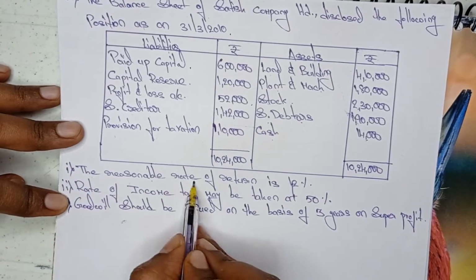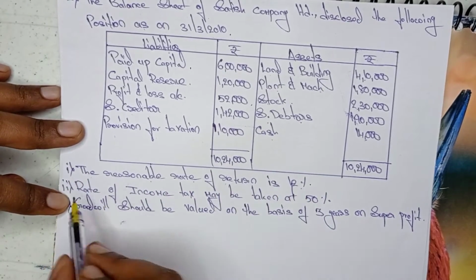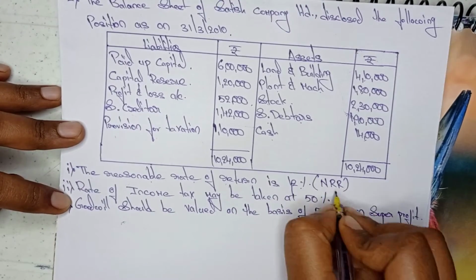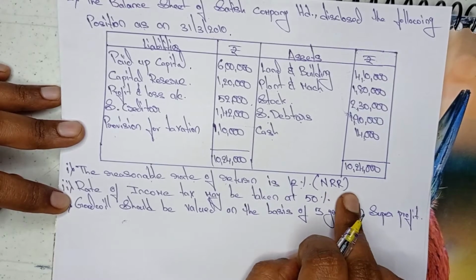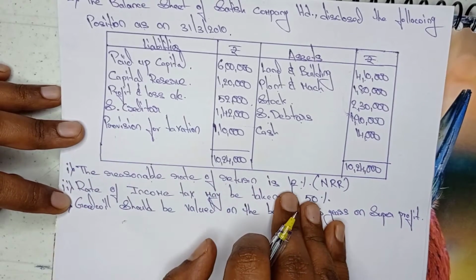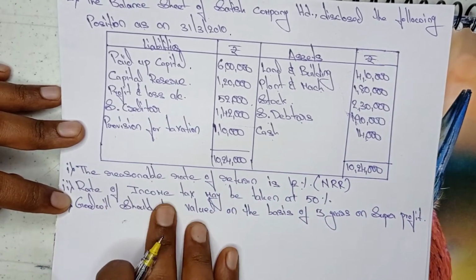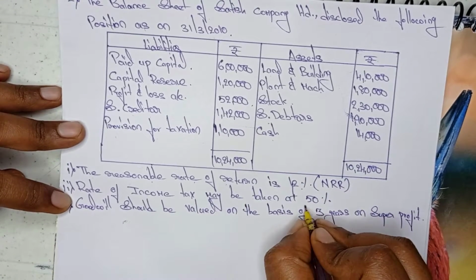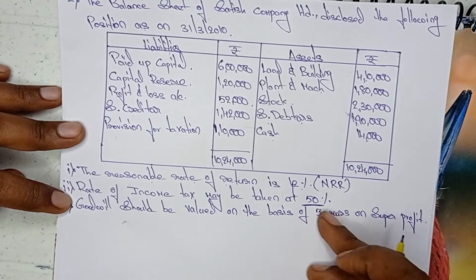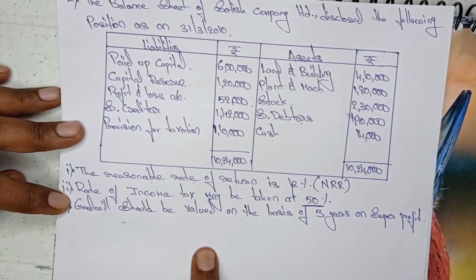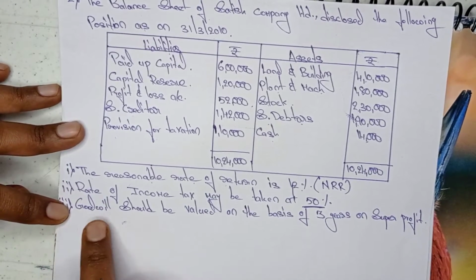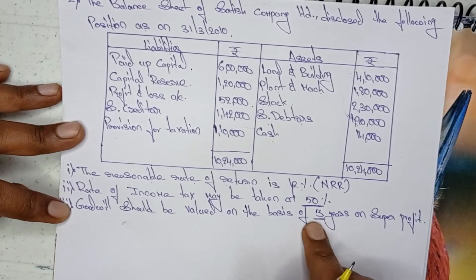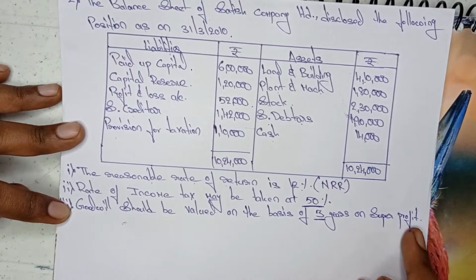The reasonable rate of return is 12%, which is the normal rate of return. Reasonable rate of return and normal rate of return are one and the same, don't be confused. Next, the rate of income tax may be taken at 50%. This concept is something new compared to the previous problem which I explained. The third one is goodwill. Goodwill should be valued on the basis of 3 years. How many years do we need to calculate the goodwill? 3 years of super profit.